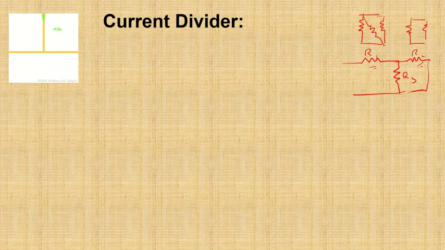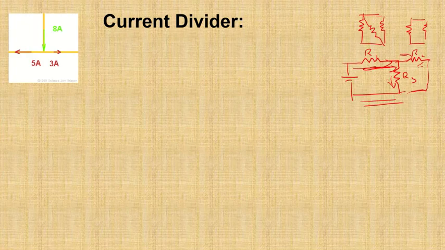Let me draw it here. Let's say I have two resistors in parallel, R1 and R2. So current will be divided.